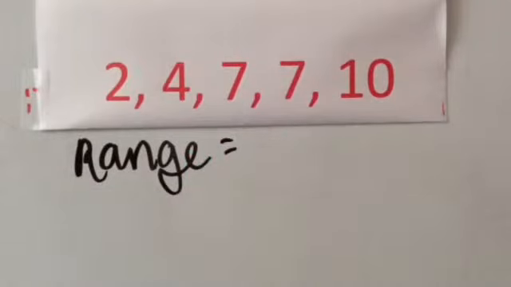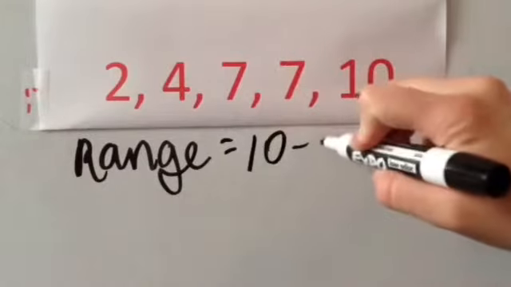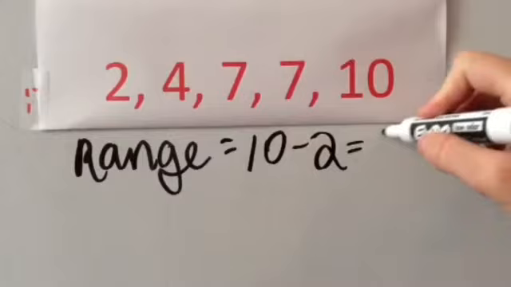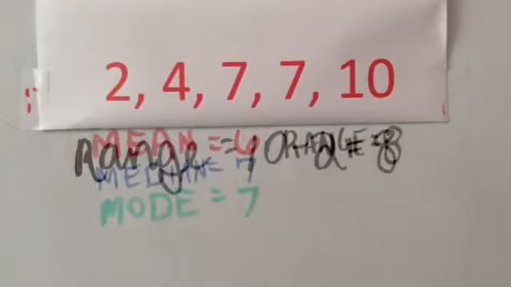Now let's find the range for this set of data. Remember, the range is just the largest number subtracted by the smallest number, the difference between the two. So here we have 10 minus 2. Well, that equals 8. The range for this set of data is 8.